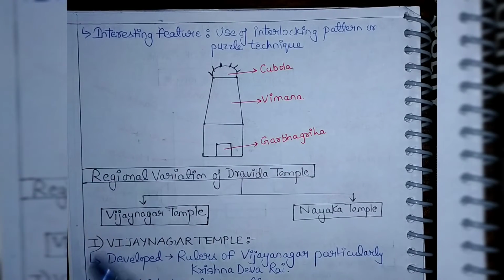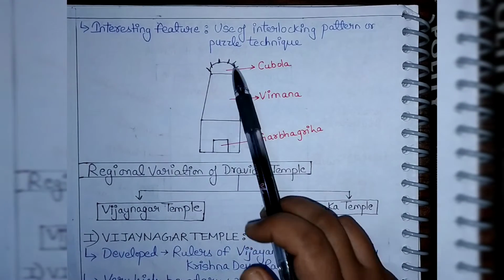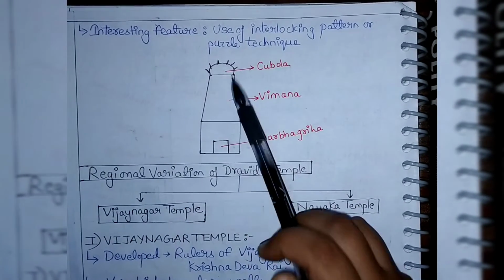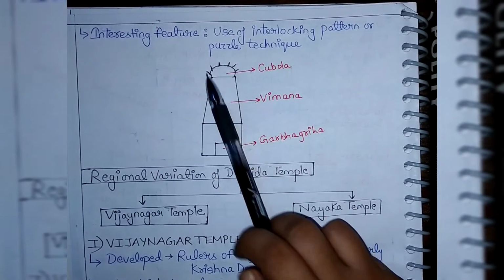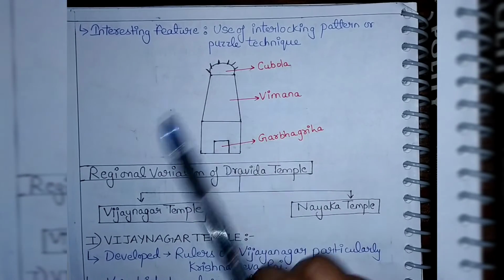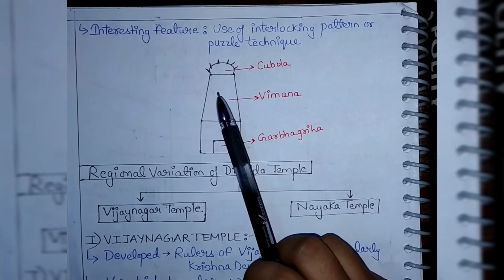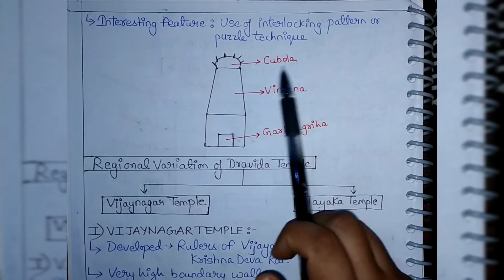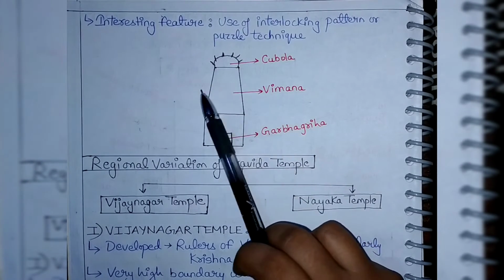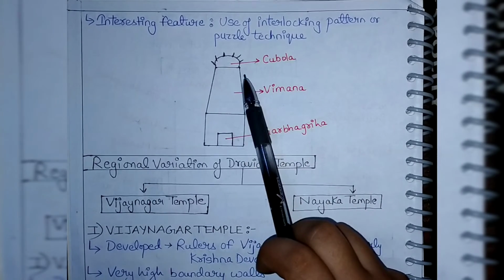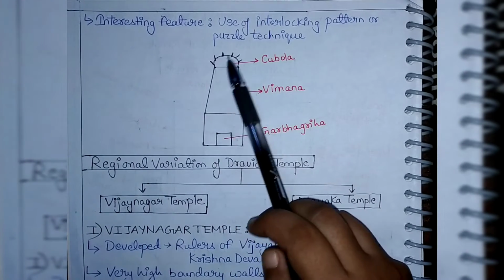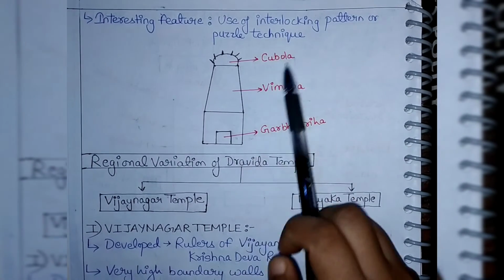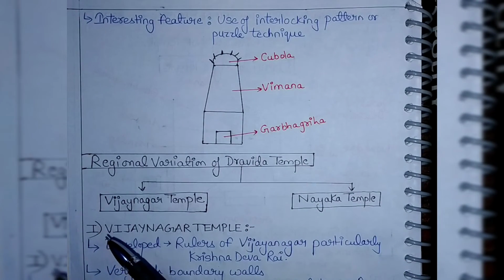In the Brihadeshwara temple, cupola, you can see a stone which was placed above the temple. There was a story of how this stone was placed above this temple, and it was a very big job at that time. I guess its weight was 68 tons, and how it was placed at the top of the temple is one of the interesting features about this temple.